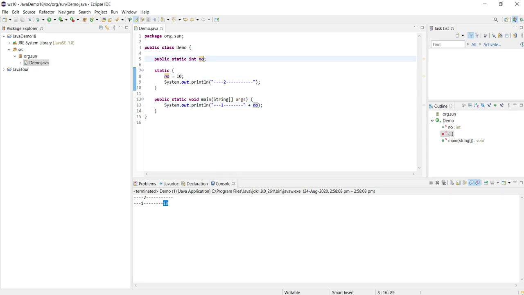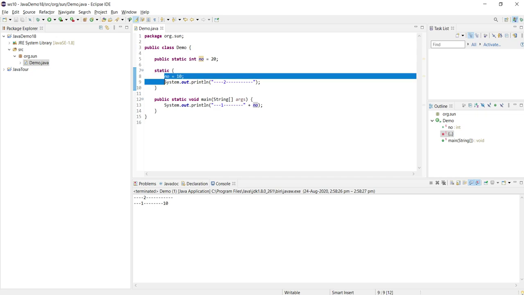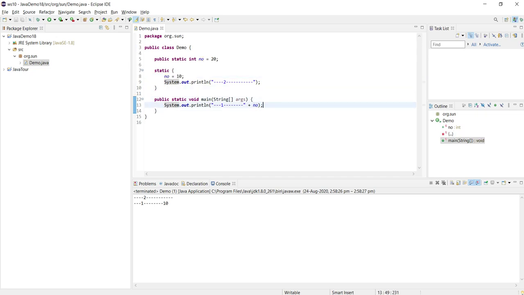Let's say I give some different number. When I created this static variable I initialized it with 20, but in the static block I am initializing it with something different. If I run this, I will get 10, because the static block is executed to initialize the static variable, and number is initialized with 10. That's the reason we got output 10 here. So that is about the static block.